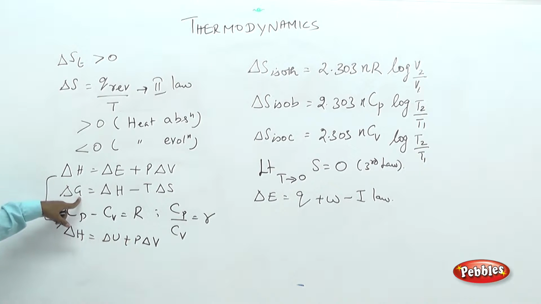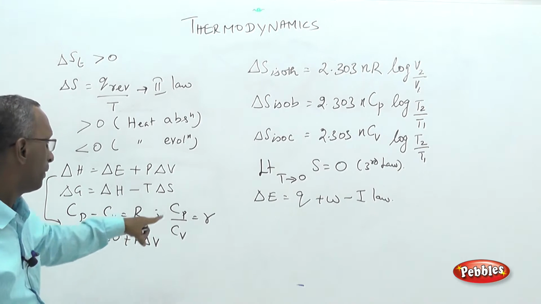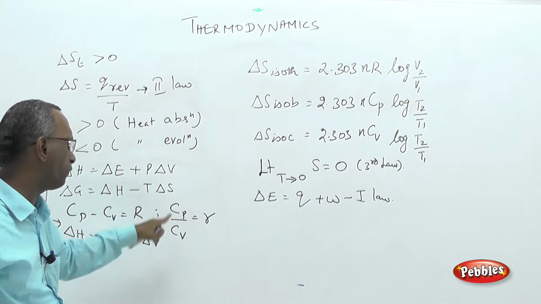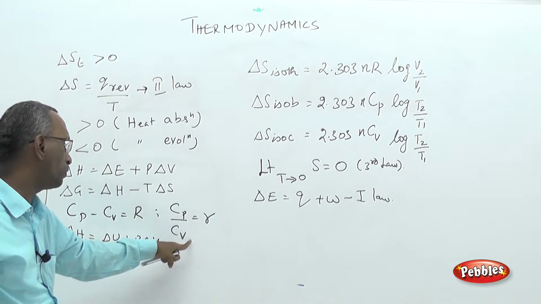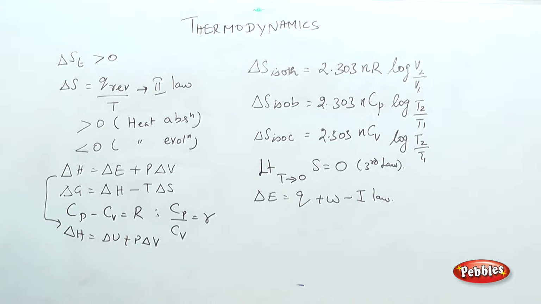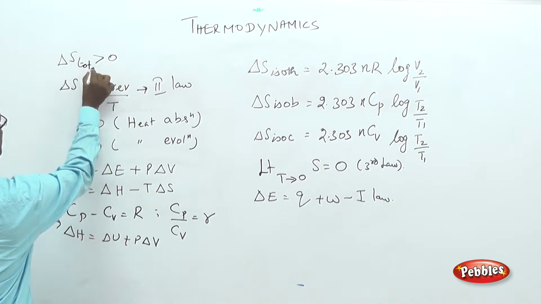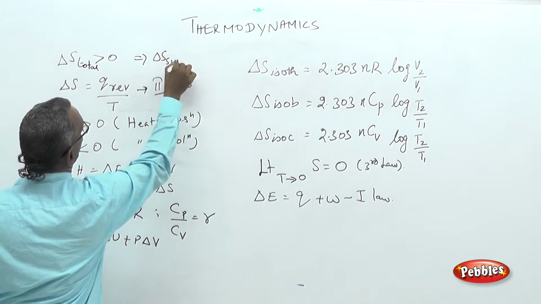So, delta G is the change in Gibbs free energy. Cp is the specific heat capacity at constant pressure, Cv is the specific heat capacity at constant volume, and R is the universal gas constant. As the name implies, gamma is the ratio of specific heat capacities of the same material at constant pressure to that at constant volume. So, these relations are to be borne in mind. Here there is a suffix called delta St. It is nothing but delta S total. Total means the sum of the system and surroundings.